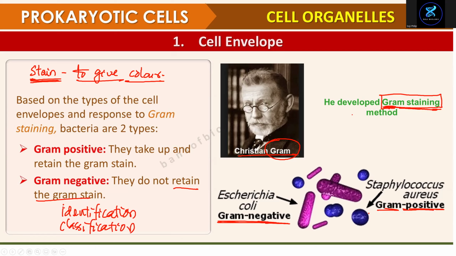So, what's the name of the procedure? Gram staining. What are the two kinds of bacteria according to Gram staining? Gram positive, Gram negative. If they retain the Gram stain, it's called Gram positive. If they do not retain the Gram stain, it's called Gram negative.